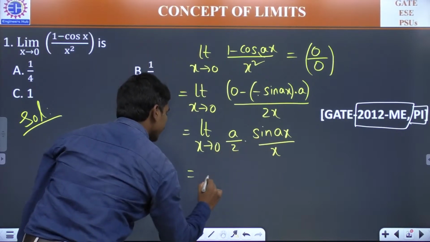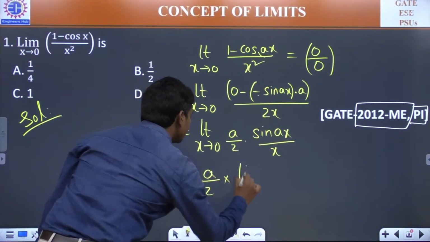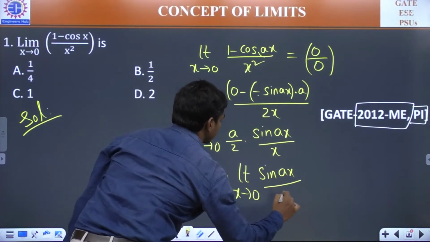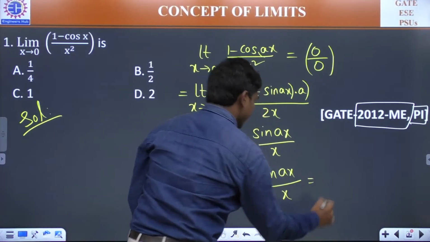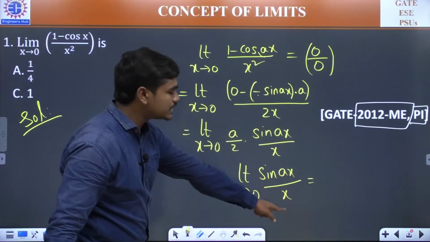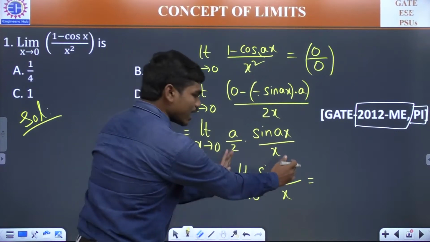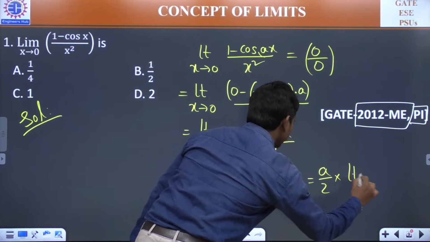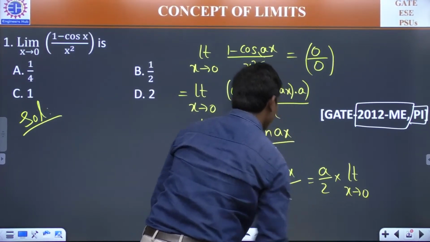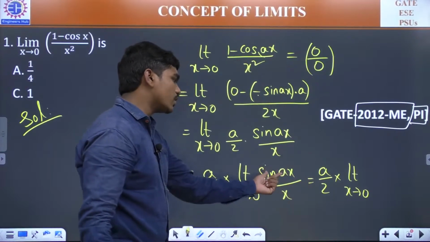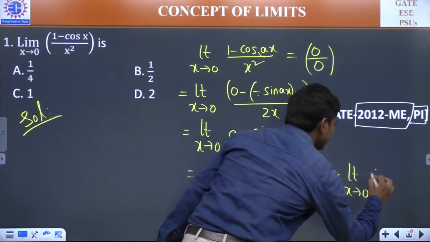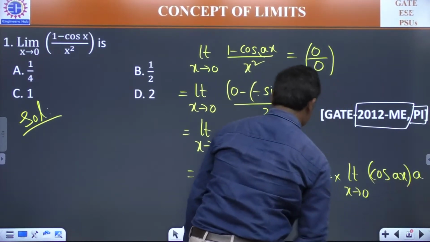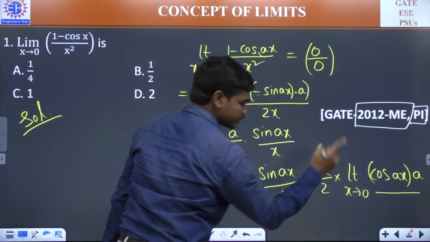So this a by 2 can be taken out as a constant, into limit x tends to 0, sin ax divided by x. Again, if you substitute 0 here, sin 0 is 0 and the denominator is also 0, so you can apply L'Hospital again for this part of the limit. The differentiation of sin ax is cos ax into the inner differentiation a, divided by the differentiation of x with respect to x, which is 1.